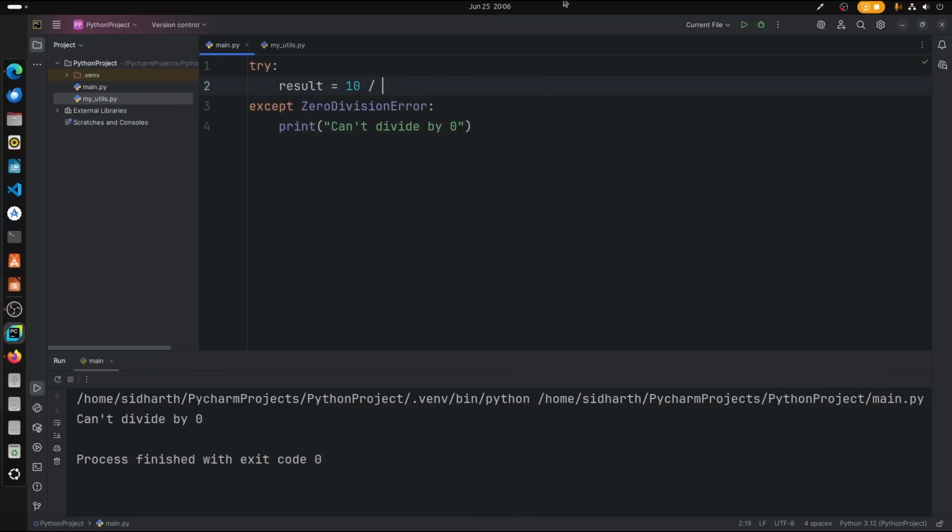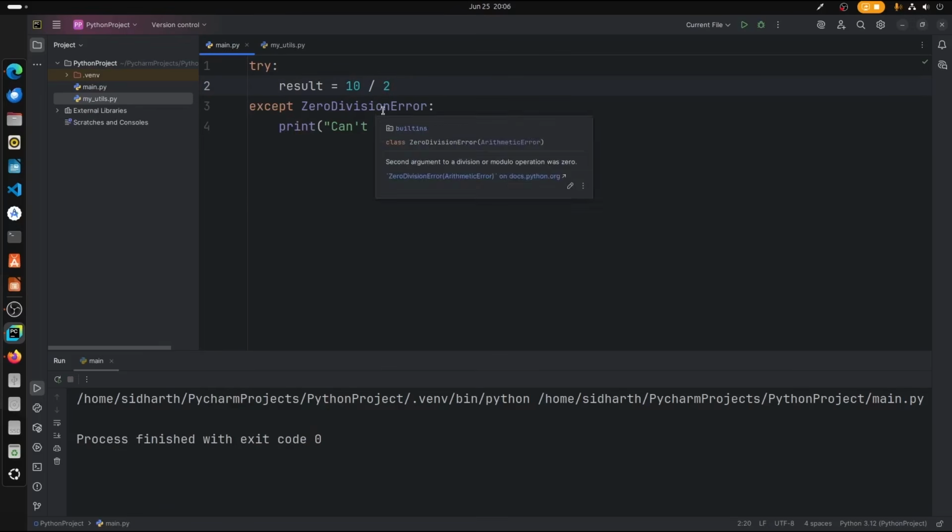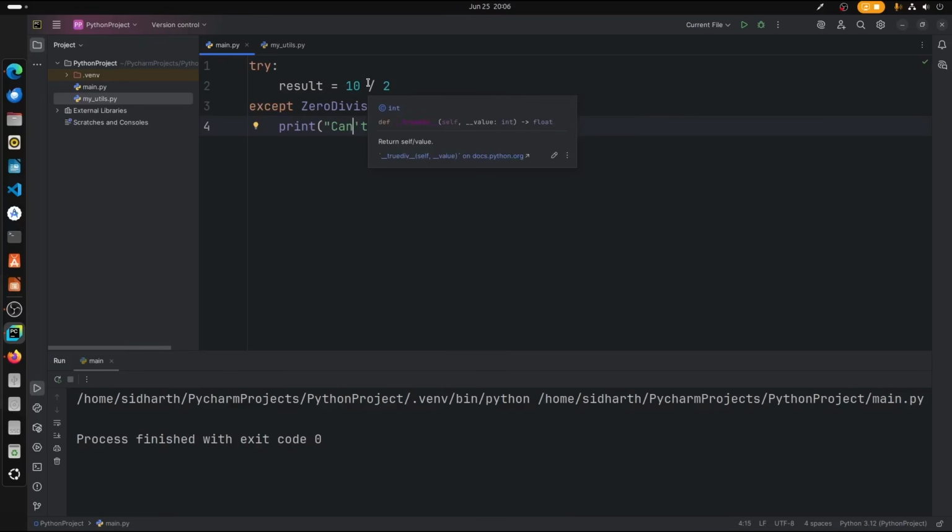Let us just make it 2 for an example. Now nothing happens. Or in this case we are trying to resolve the error, right? So this is how it works, but we have not got any output for this division because we haven't written any logic for providing the output for that.